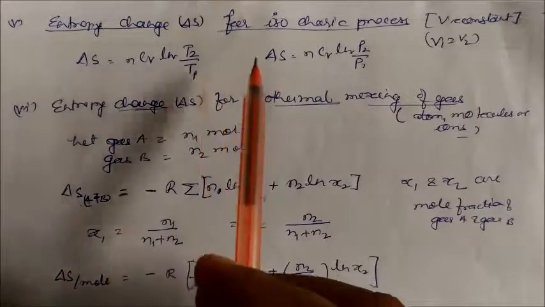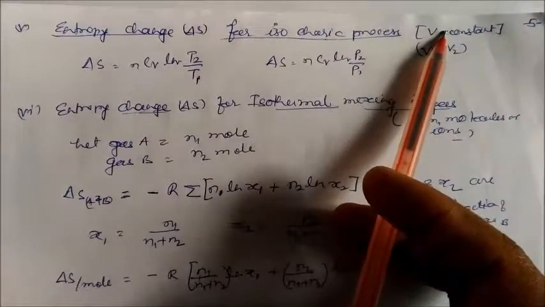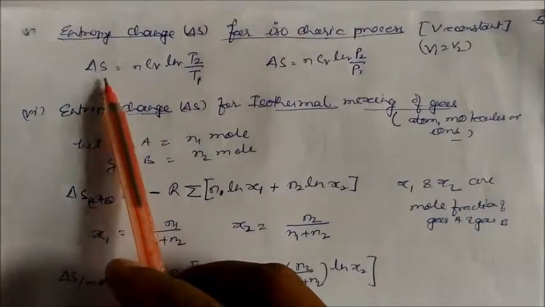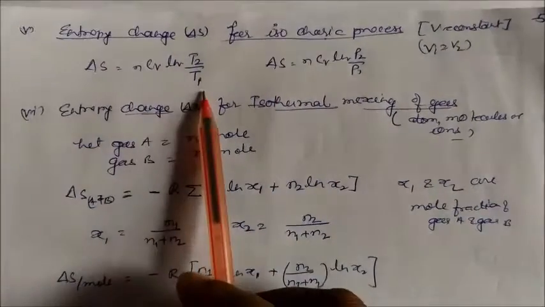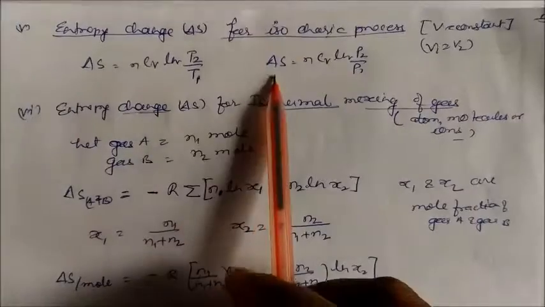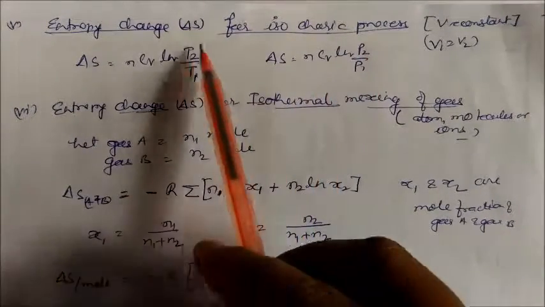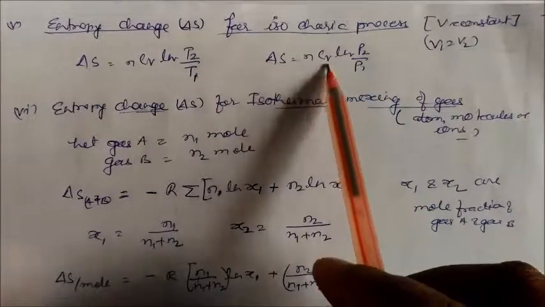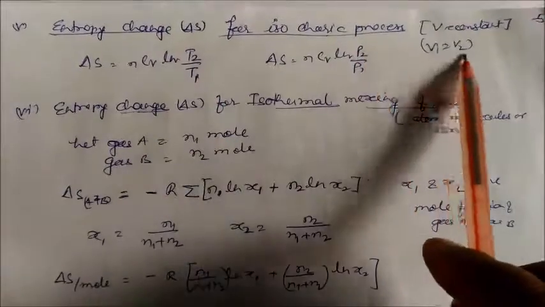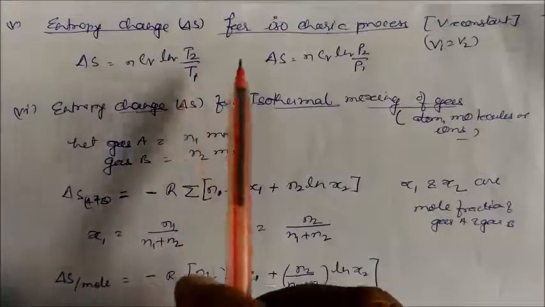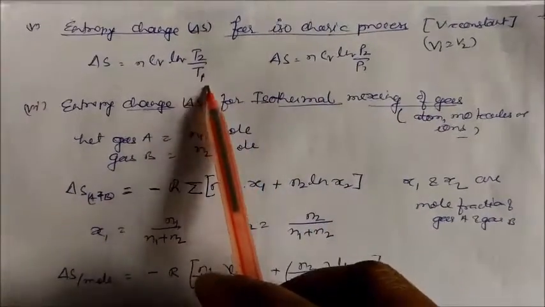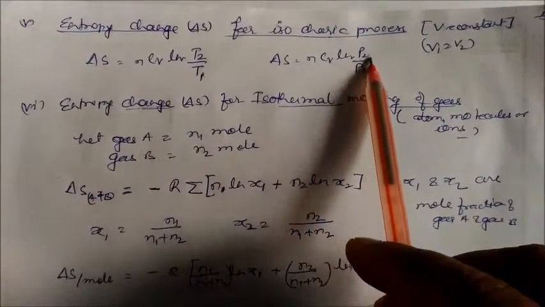Entropy change for the isochoric process, where the volume is constant. We can write the entropy change as nCv natural log T2 by T1. The other part will be cancelled. The entropy in terms of Cv can also be written in terms of P2 by P1. If you remember, T2 by T1 equals P2 by P1, so we can write nCv natural log P2 by P1, because V is constant. So we have two formulas, one in terms of temperature and one in terms of pressure.